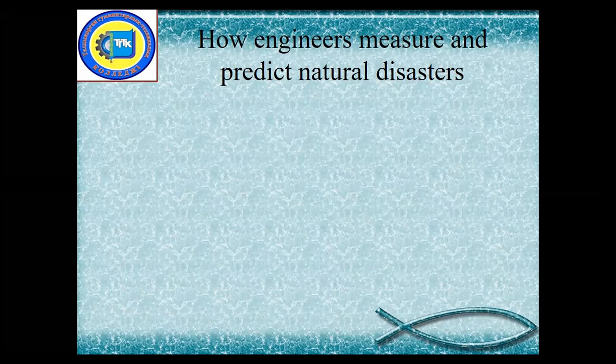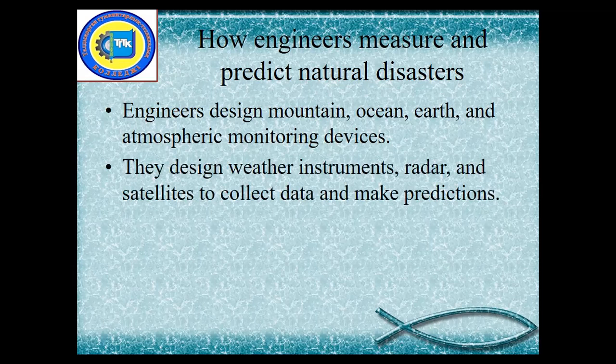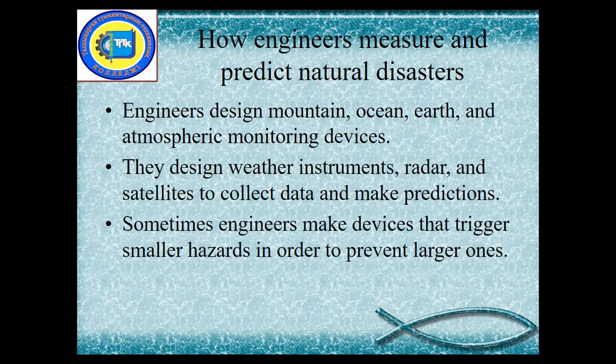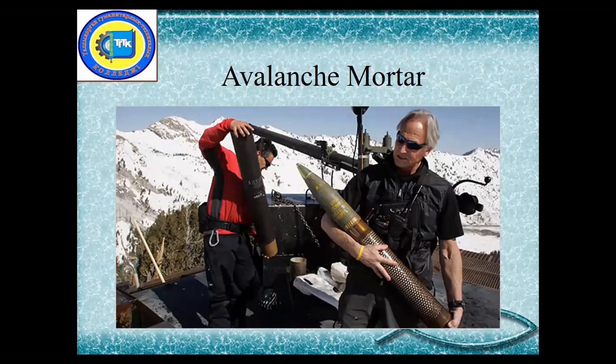How engineers measure and predict natural disasters. Engineers design mountain, ocean, earth, and atmospheric monitoring devices. They design weather instruments, radar, and satellites to collect data and make predictions. Sometimes engineers make devices to trigger smaller hazards in order to prevent larger ones. This photo is an avalanche monitor, a predictor of natural disaster.